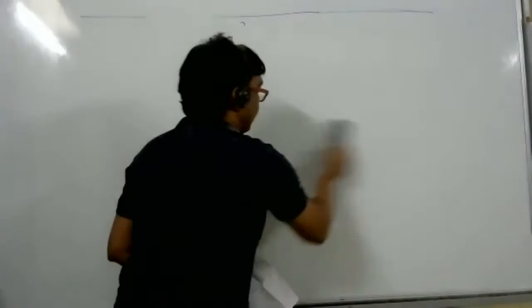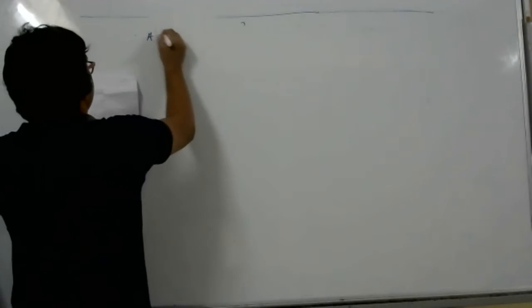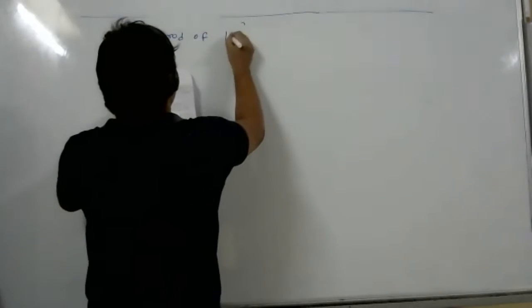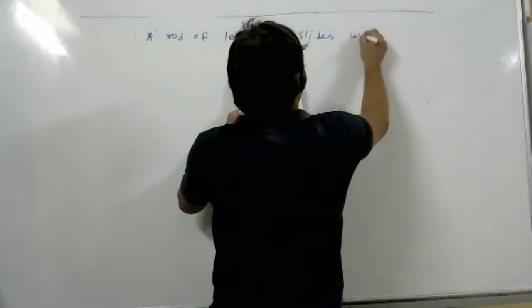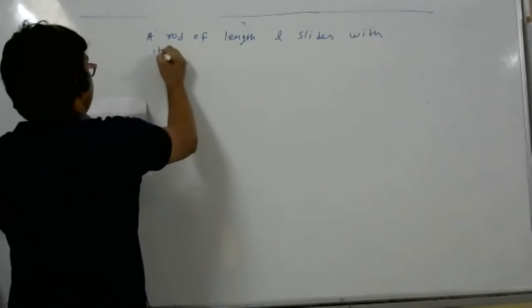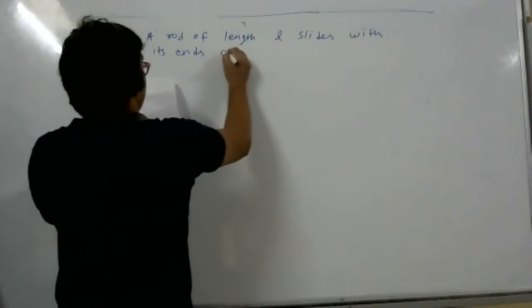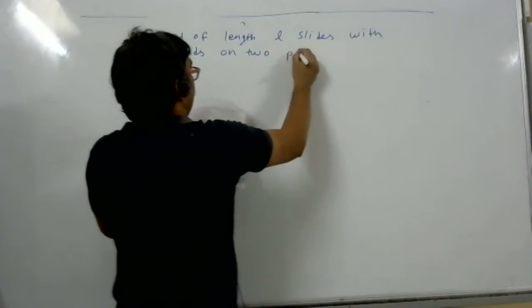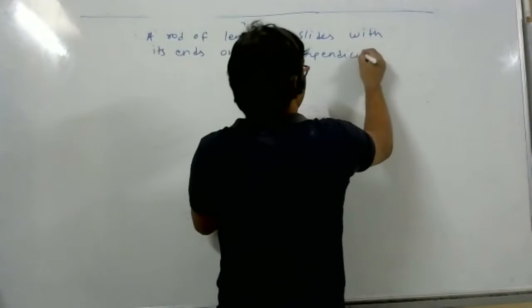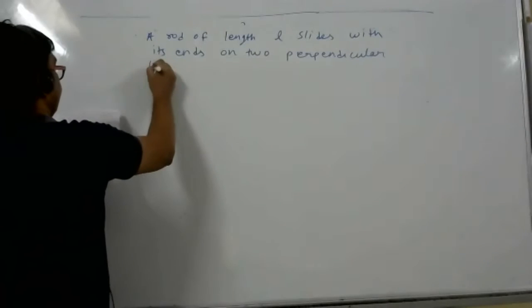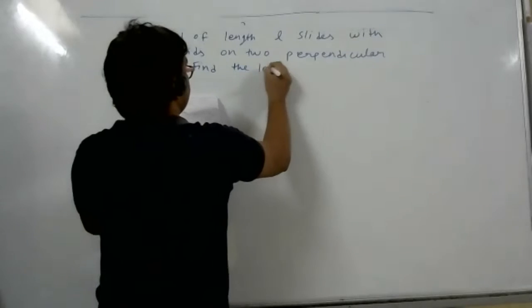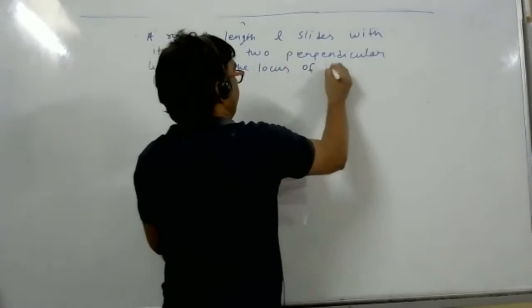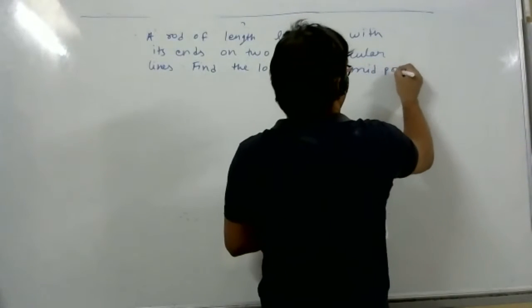Now what they are saying, next question. A rod of length L slides with its ends on two perpendicular lines. Find the locus of its midpoint.